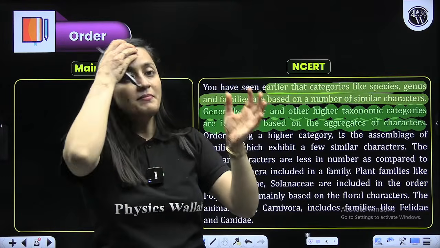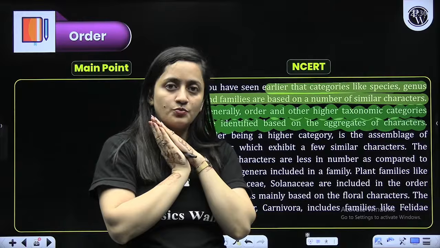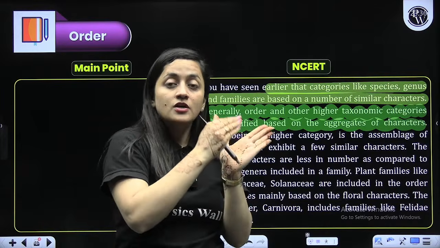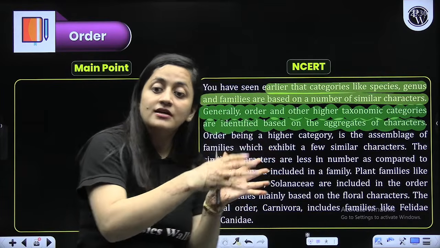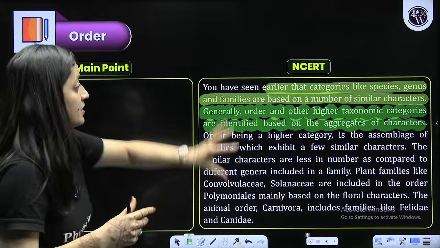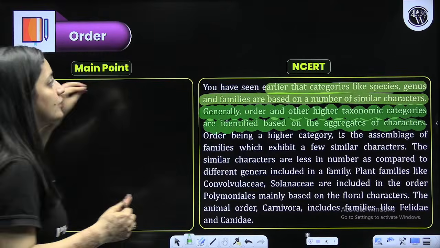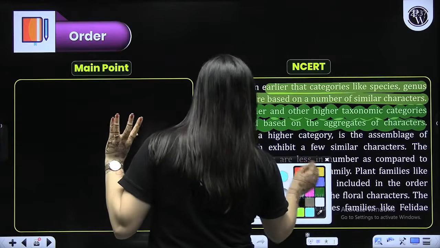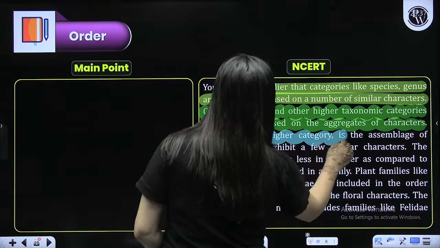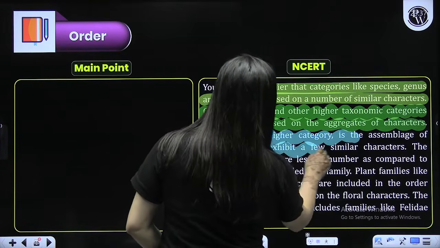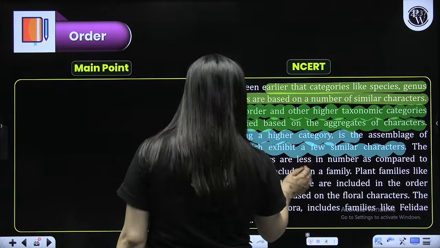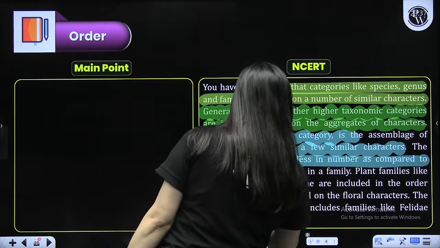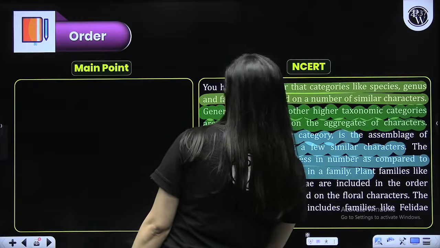Maximum similarity, I'll put that in the same species. But I will see not just one character. I will consider many characters at a time, so the aggregate of characters will be considered. Is that clear? Order, being the higher category, is the assemblage of families with a few similar characters. So they are less in number in comparison to genus and family, beta.